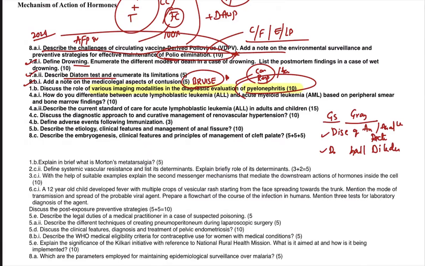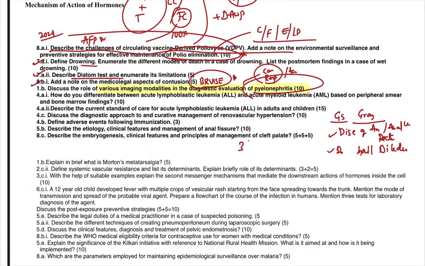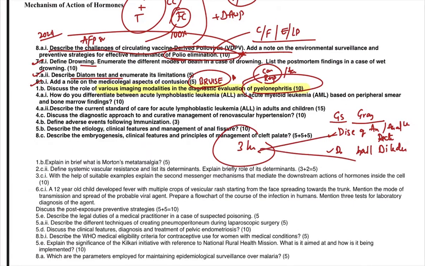So we have predicted that, and we have recorded a 3-hour video on these gray zone topics in the regular course, wherein I covered fissure in ano, I covered hemorrhoids, I covered solitary rectal ulcer syndrome. So a lot of new topics also we covered. This is one area, the gray zone area, diseases of anus and anal canal and rectum, diseases of the gallbladder and bile ducts. They're not going to repeat the same topic. Instead, there are many sub diseases within this topic which the examiner is going to focus on. So we were able to cover that.